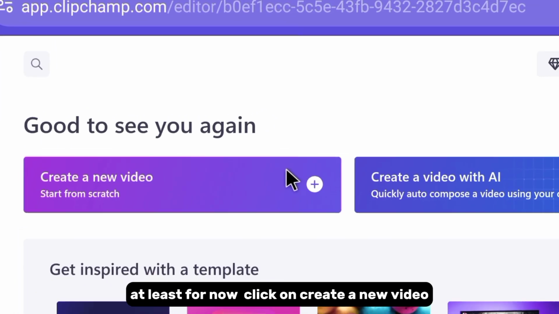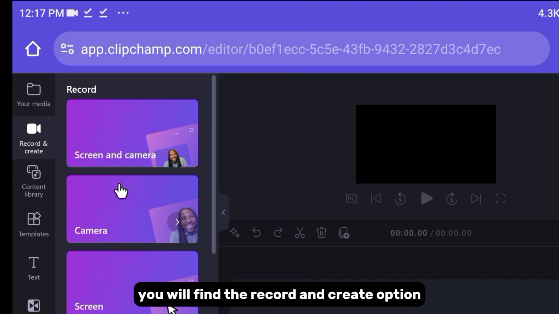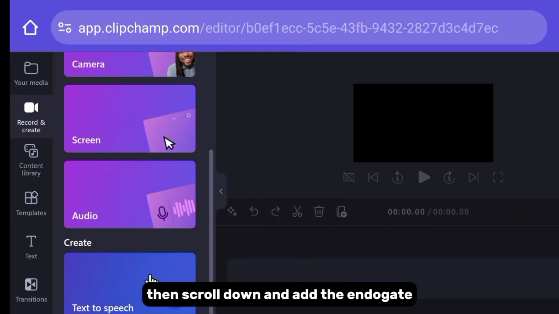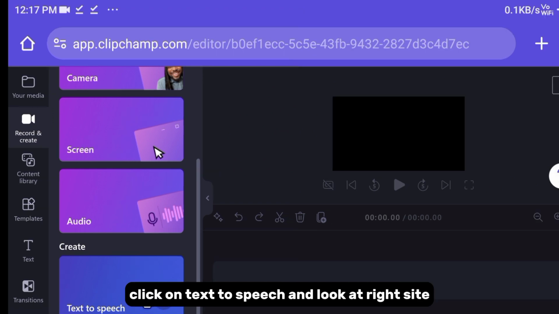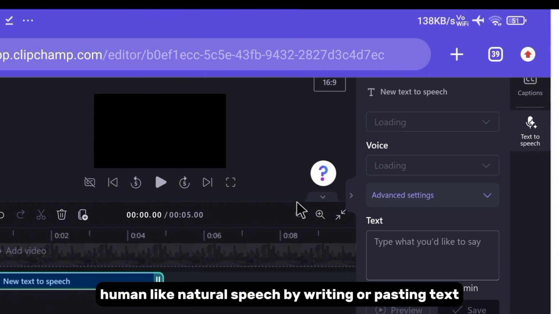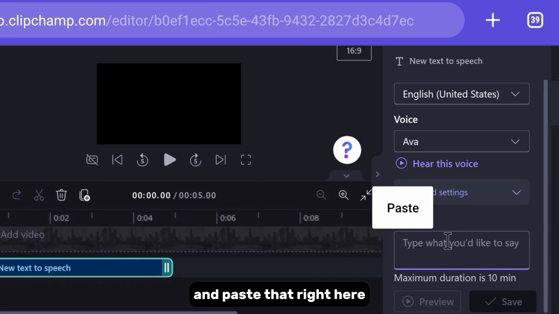Click on create a new video to enter the dashboard. On the left side, you will find the record and create option. Click on it. Then scroll down and at the end you get the text-to-speech option. Click on text-to-speech and look at the right side. From here we can generate human-like narrator speech by writing or pasting text. To do so, go back to Notepad, copy from the script and paste that right here.